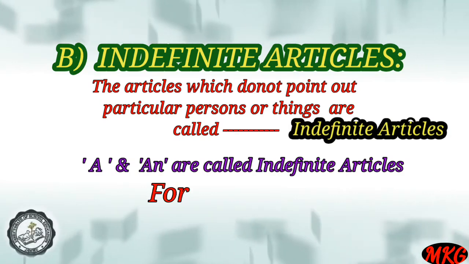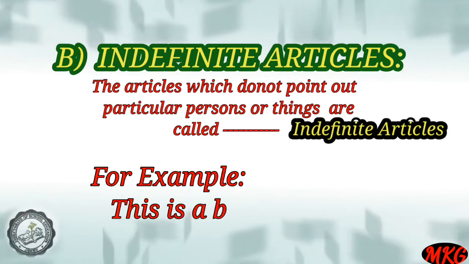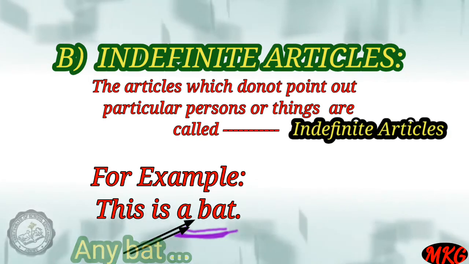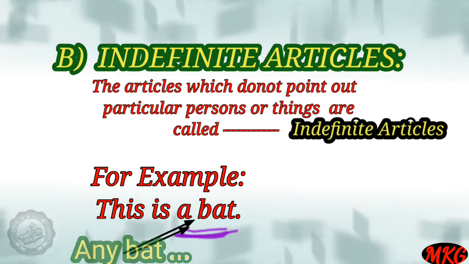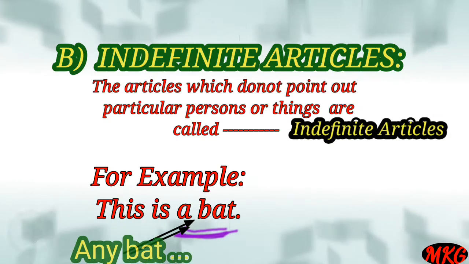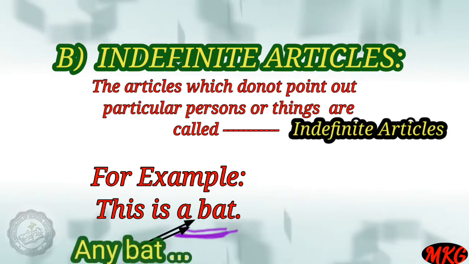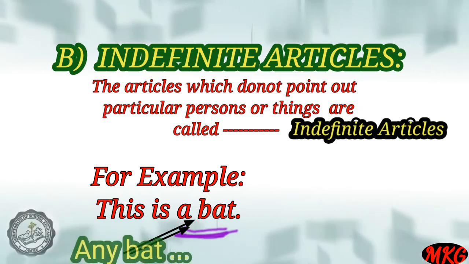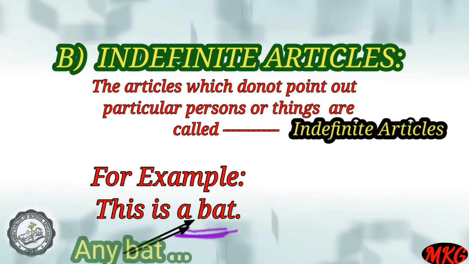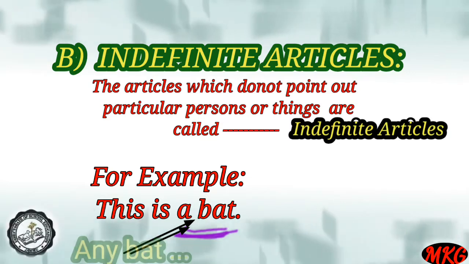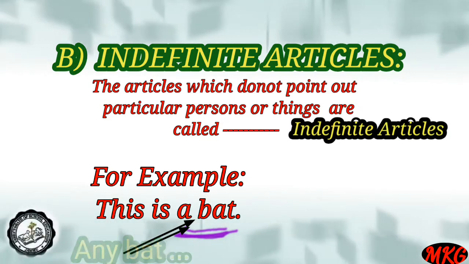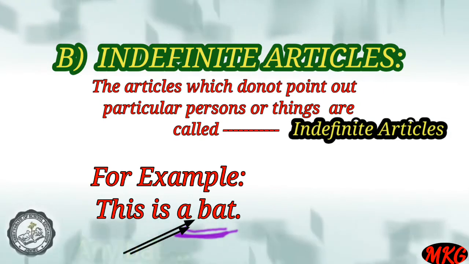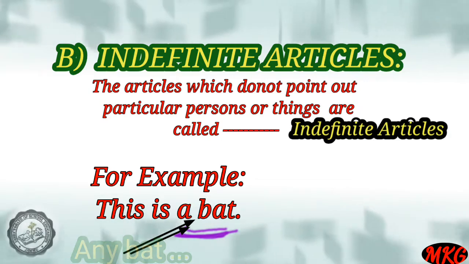So let us discuss with an example. This is a bat. Here a bat means any kind of bat. We do not know exactly what kind of bat. I am just saying this is a bat. So this is a chair. This is a book. This is a table. But we are not able to know what kind of table this is. We just know any kind of table. That means they are not definite articles. They are indefinite articles.